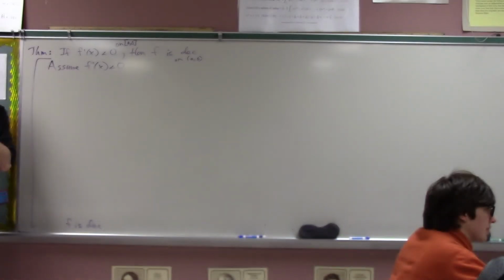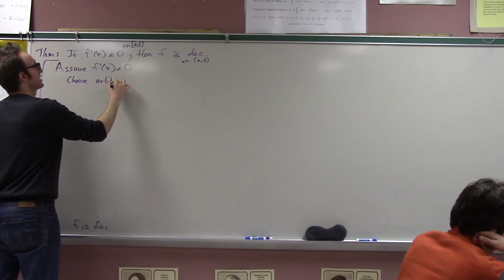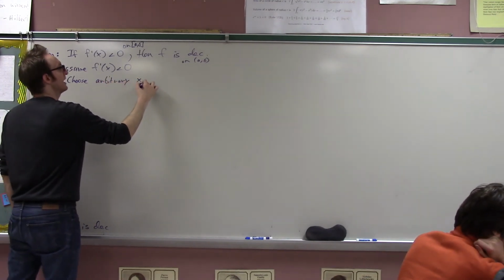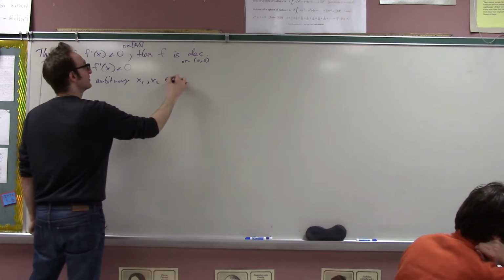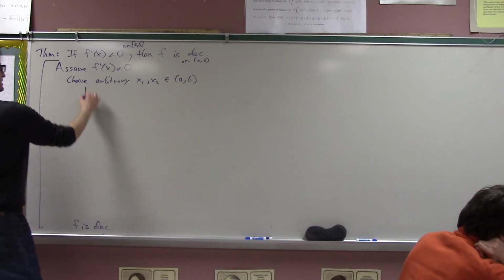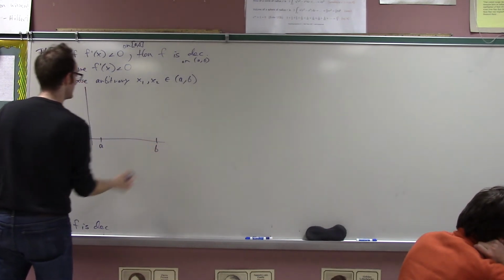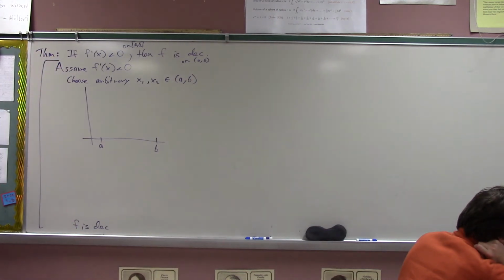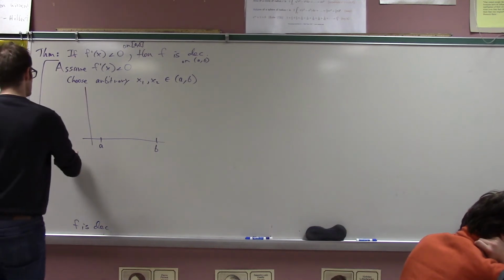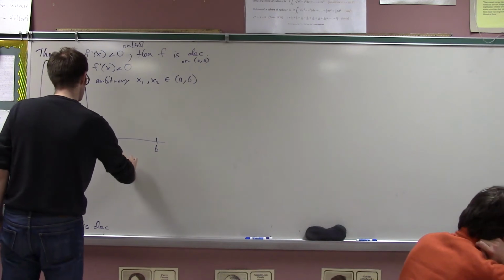What should we do now? We're going to take an x1 and x2. Yeah, so we're going to choose arbitrary x1 and x2 from the interval a, b. And the picture looks something like this. Here's a, here's b. What should we say about that x1 and x2? x1 is less than x2. Let's assume that x1 is less than x2.